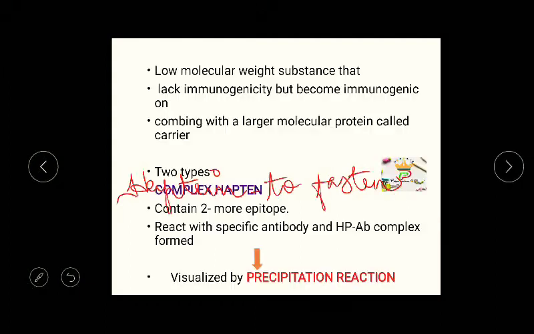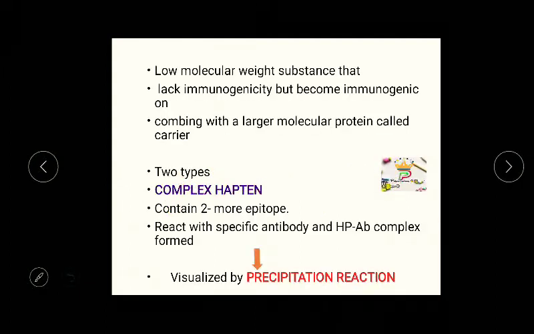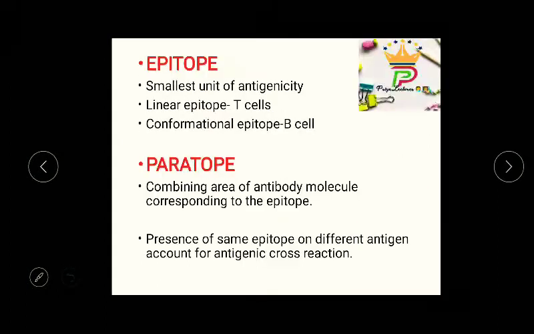Going into the definition of haptens, haptens are low molecular weight substances that lack immunogenicity but become immunogenic on combining with a large molecular weight protein called carrier. Okay, haptens are low molecular weight substances.